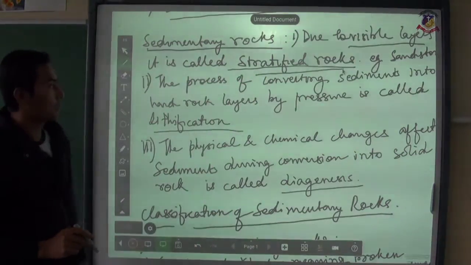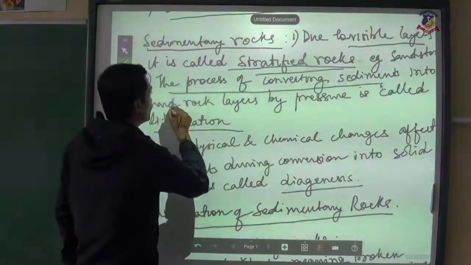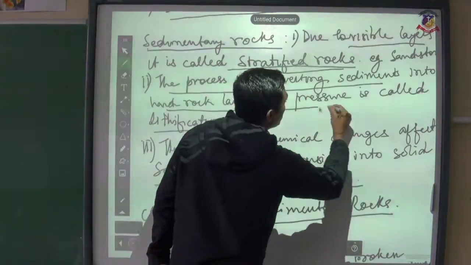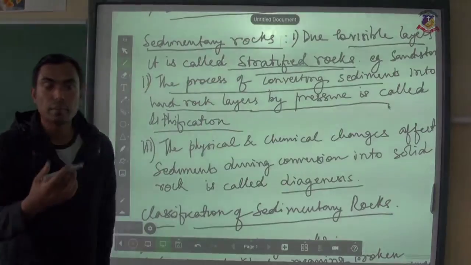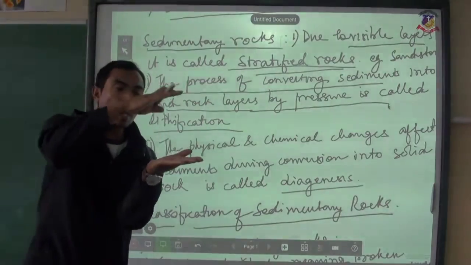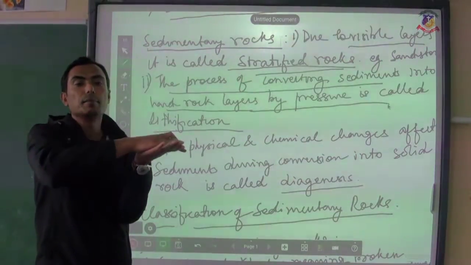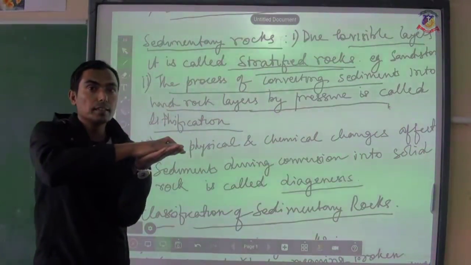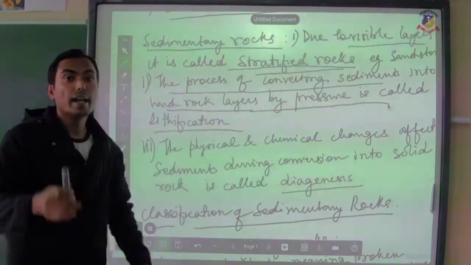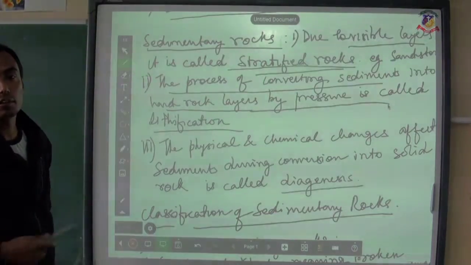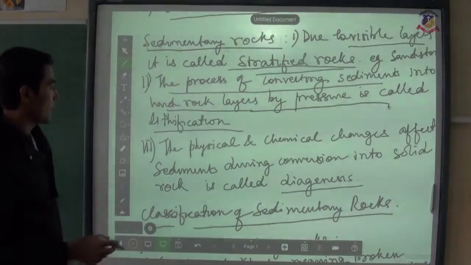Example, sandstone. The next process of converting sediments into hard rock layers by pressure is called lithification. When the sediments are pressurized by the overlying sediments, they convert themselves into rock, and that process which converts the sediments into rock by pressure is called lithification.